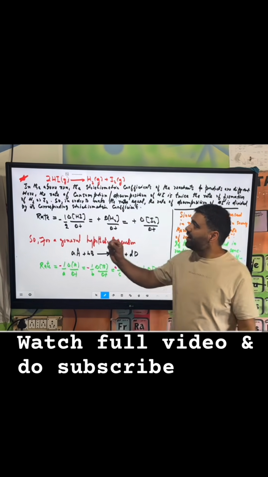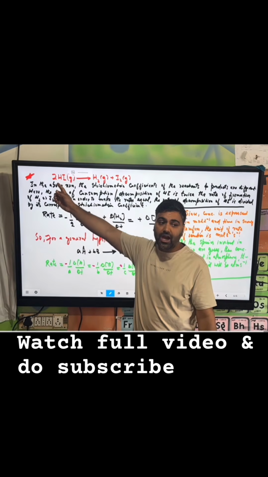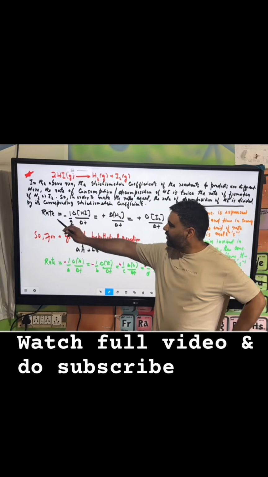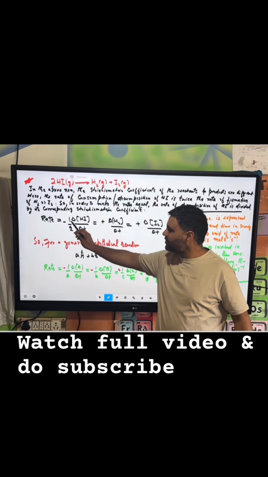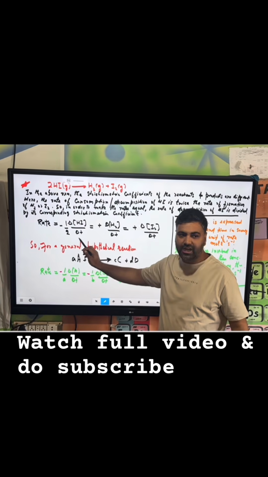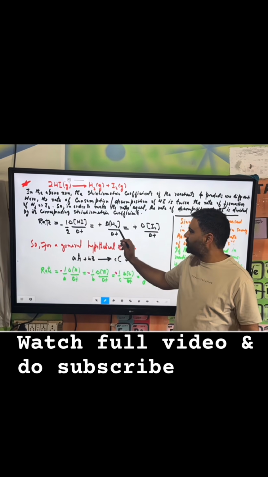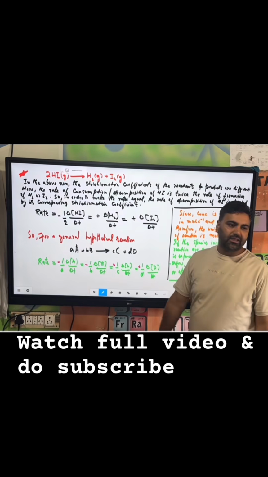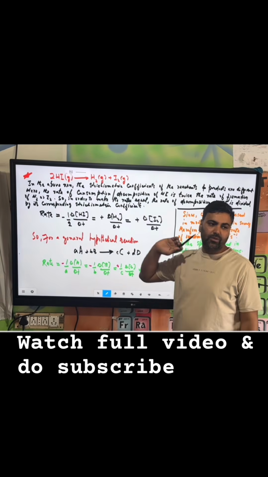we have to divide that stoichiometric coefficient of the hydrogen iodide to its rate. So then rate will be equivalent to minus 1 over 2 of delta HI divided by delta T. That will be equivalent to delta H2 by delta T, and that will be equal to delta I2 by delta T, and that time the rate will be equal.